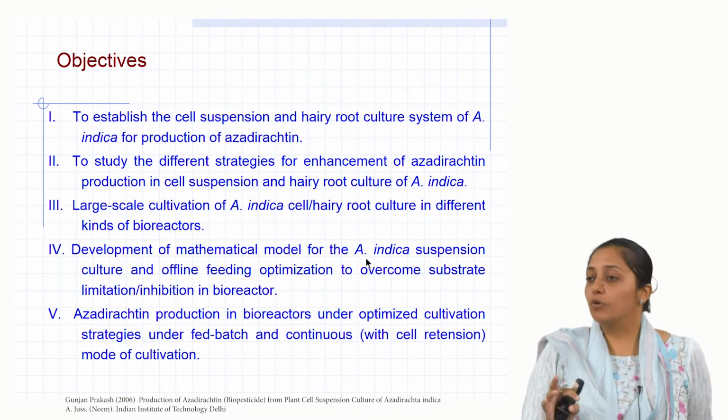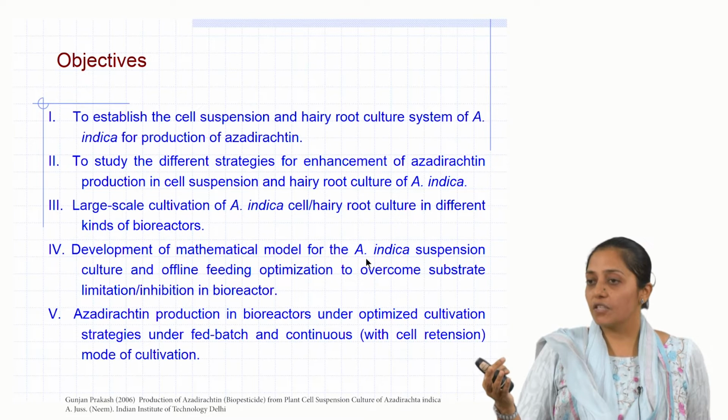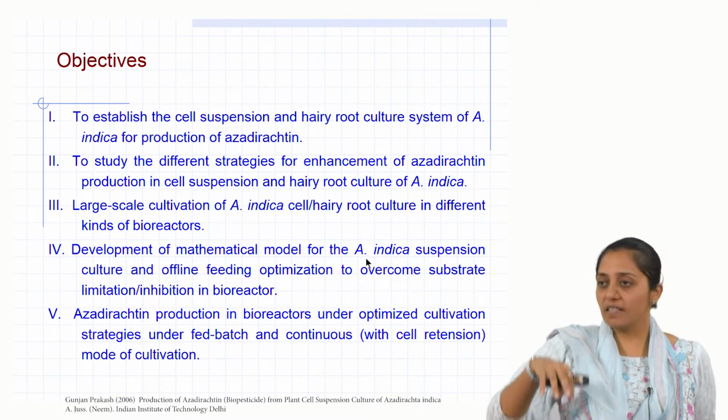Now, for further improving productivity from batch, what is generally done to remove the nutrient limitation is feeding the substrates.